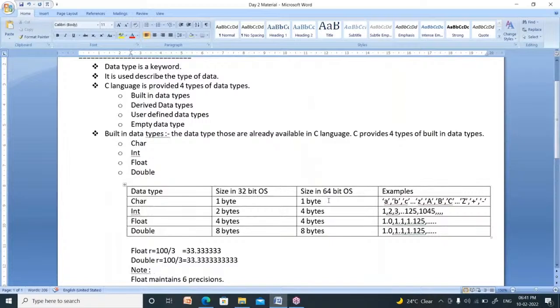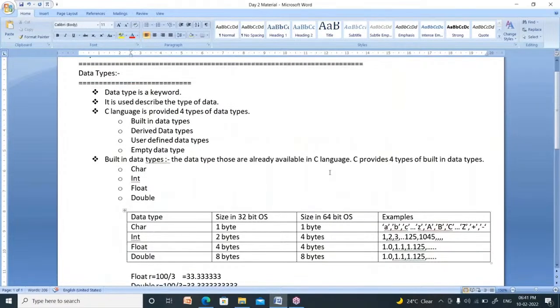Now note it down. Please all of you note down. The concept name is data type. What is data type? Data type is nothing but a keyword. What is the meaning of keyword? Write it down. New students, listen. Already listened students, note it down. Data type is a keyword.